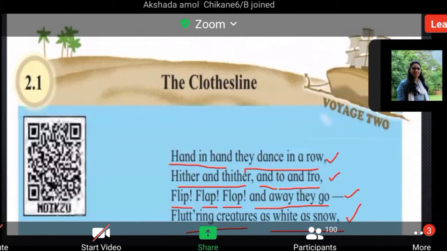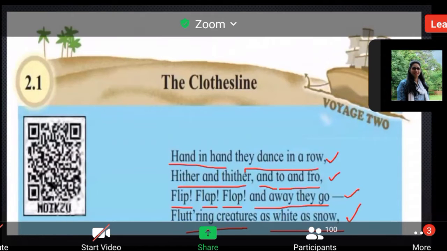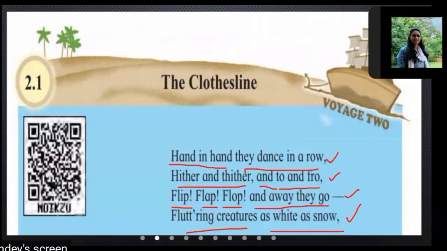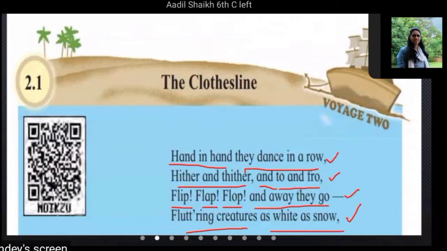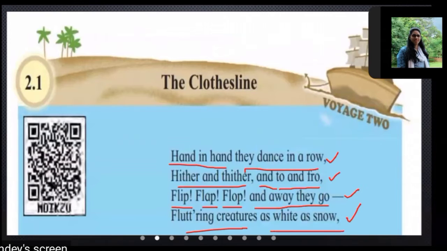What do we mean by a stanza? In the lesson we called a group of sentences a paragraph. But in a poem, it is called a stanza. So I am using the word stanza. It means a group of lines together in the poem.